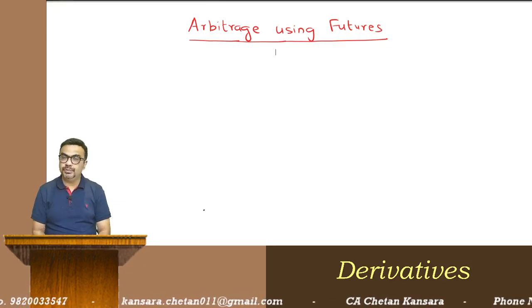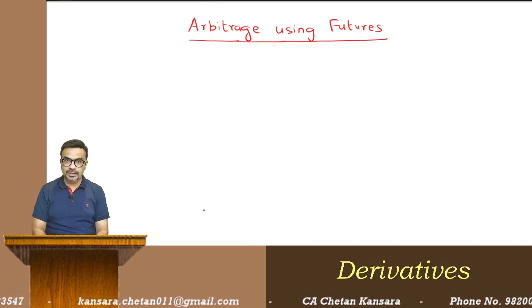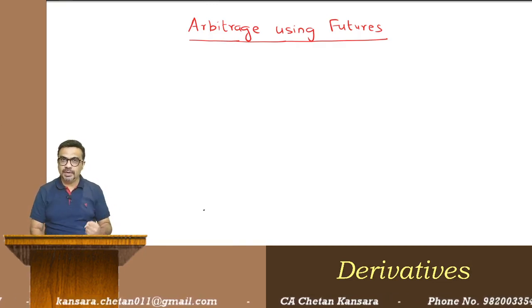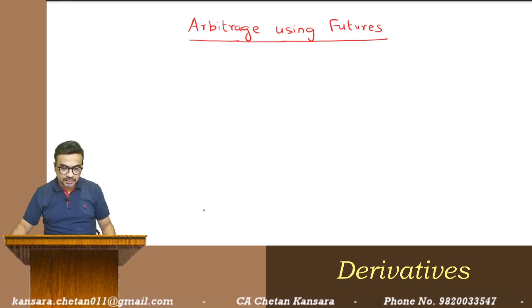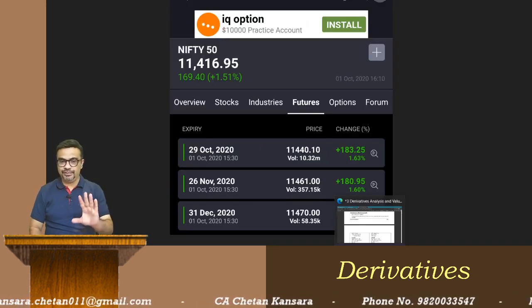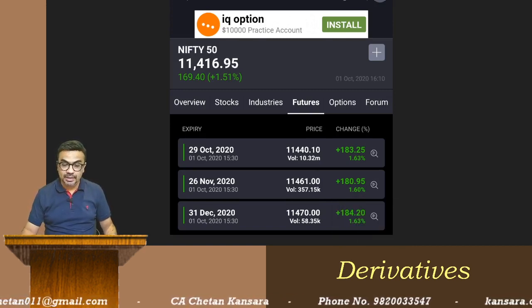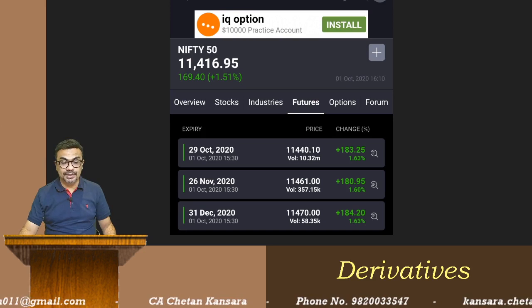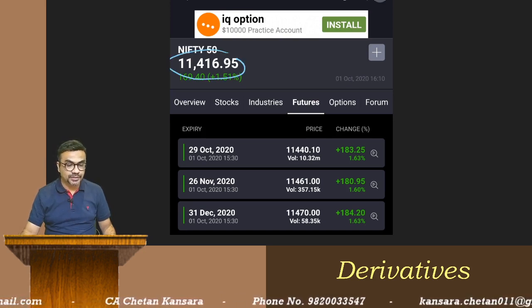Arbitrage using futures. How to use futures and derive arbitrage profit. Let us understand. We have done calculation of fair future price. Okay, fair future price. For example, say Nifty. For Nifty, if you have calculated, so this is the spot Nifty. This is the spot Nifty.